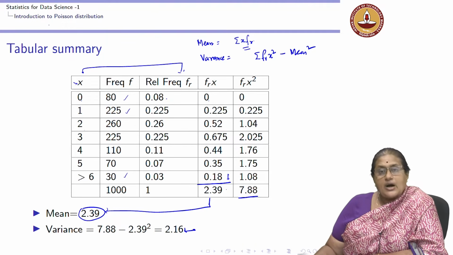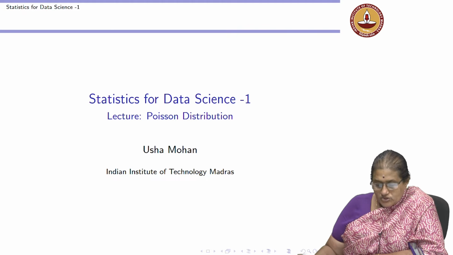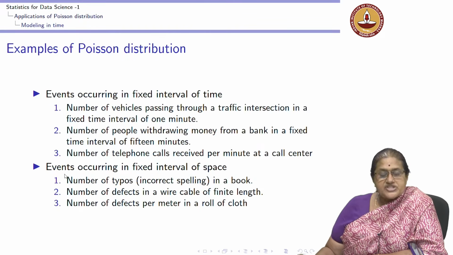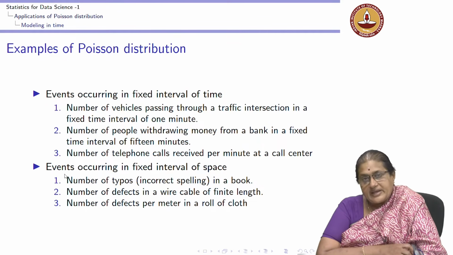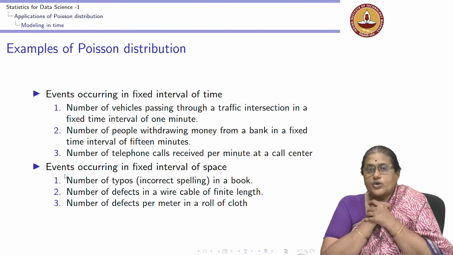So, that is how we can see that a Poisson distribution is a good distribution to model events which have the same mean and variance, a discrete distribution where you are doing a count.